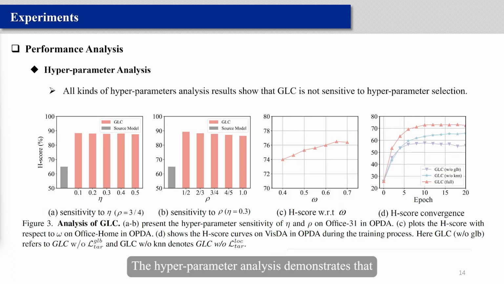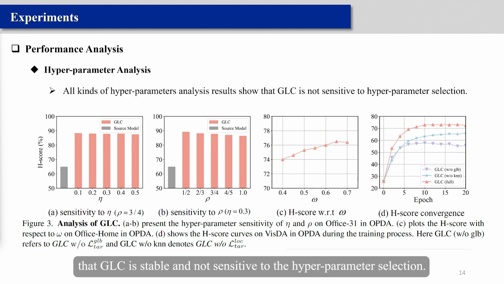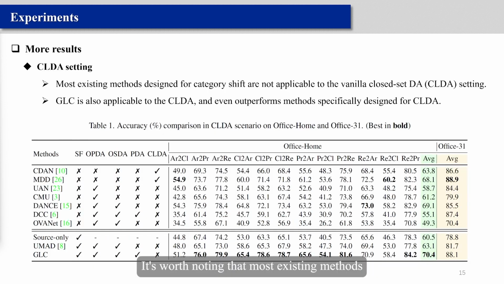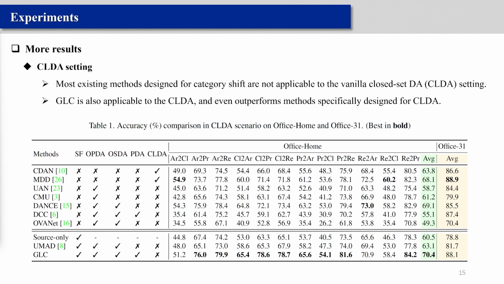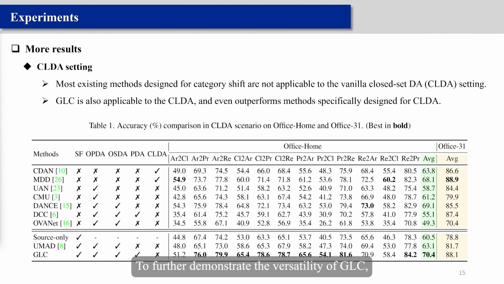The hyperparameter analysis demonstrates that GLC is stable and not sensitive to the hyperparameter selection. It's worth noting that most existing methods designed for category shift are not applicable to the vanilla closed-set domain adaptation setting. To further demonstrate the versatility of GLC, we have also conducted experiments in the CLDA setting.